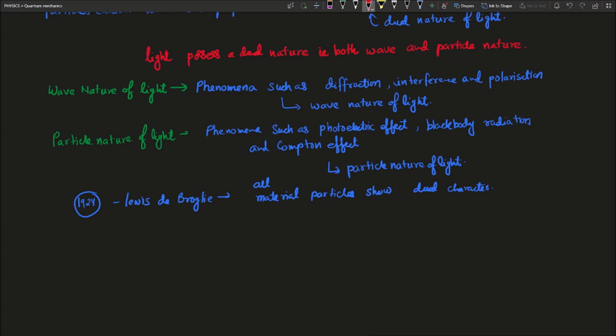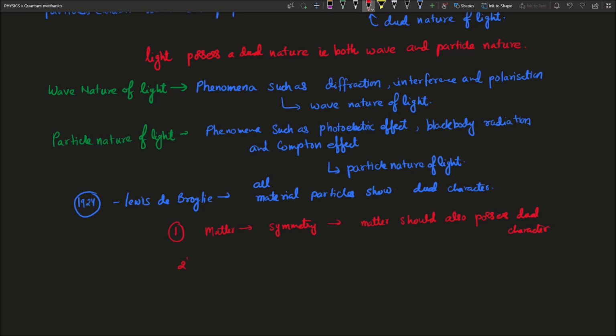The first observation is that matter has symmetry just as radiation, so matter should also possess dual character.